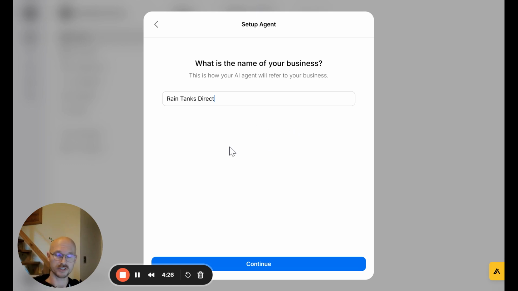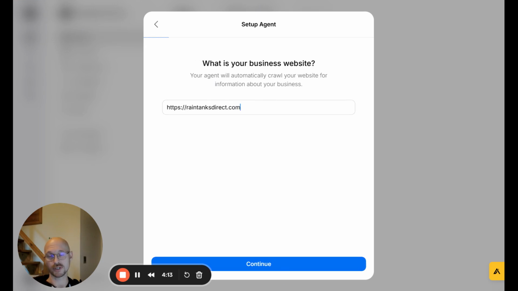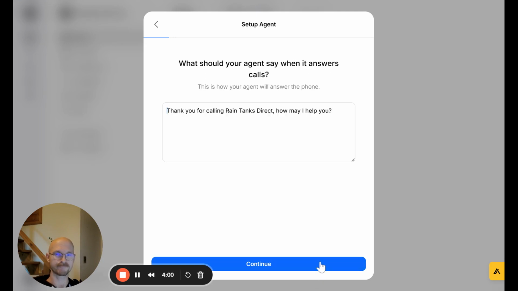So for Vida's template process, we'll have you answer a series of questions, and then we'll generate the agent based on your answers. So the name of the business, we're going to use my example, Rain Tanks Direct. We'll also input the web address. This gives the agent the ability to read your website, and then the information about your products and services on the website will be retrievable and known by the agent.